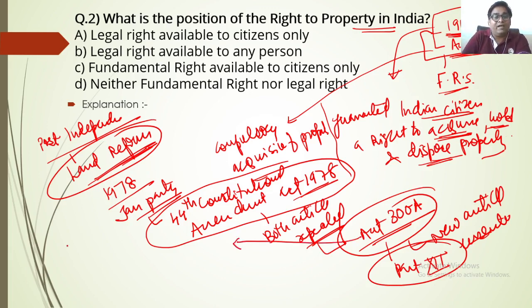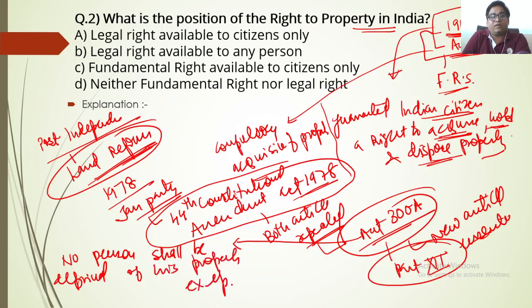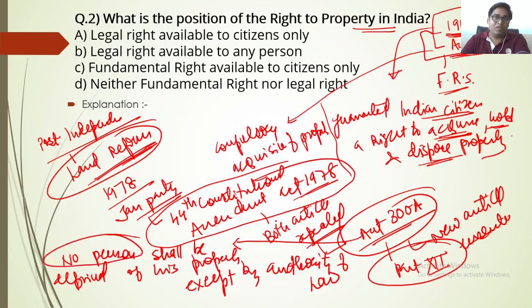So this says that no person shall be deprived of his property except by authority of the law. What does "no person" mean?